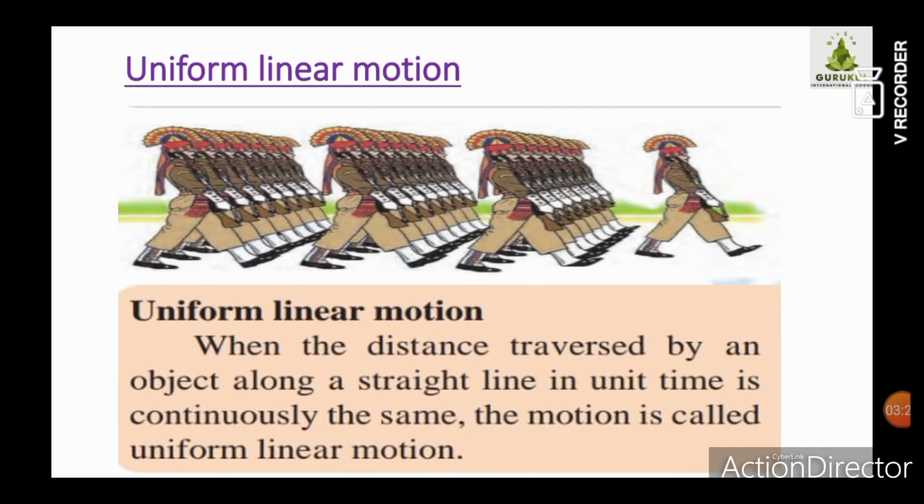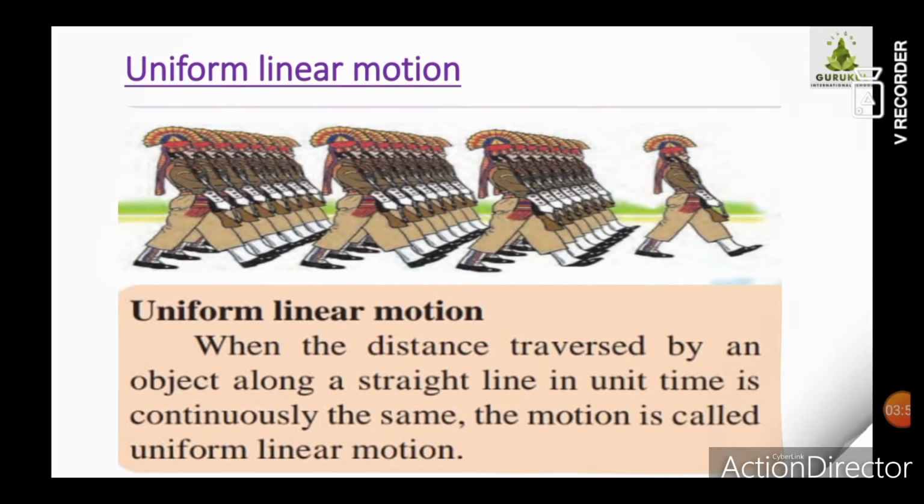So when the distance traversed by an object along a straight line in unit time is continuously the same, the motion is called uniform linear motion. Means what? Here soldiers are traversing the distance along a straight line in unit time, meaning their speed is not changing. They are moving continuously with the same speed, and such a motion is called uniform linear motion.